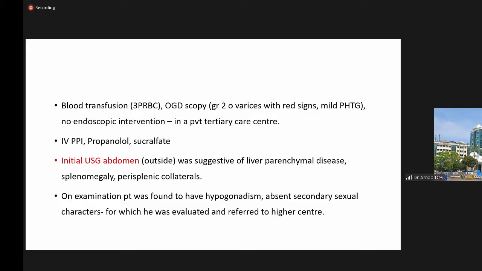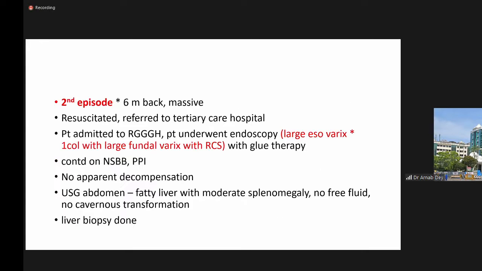His initial ultrasound abdomen was suggestive of liver parenchymal disease, splenomegaly, and perisplenic collaterals. On examination, the patient was also found to have hypogonadism and absent secondary sexual characters, for which he was evaluated there, and he was referred to the higher center. His second episode of upper GI bleed was 6 months back.